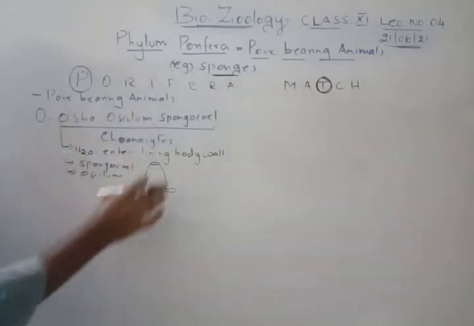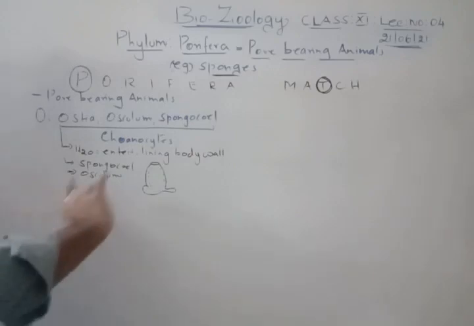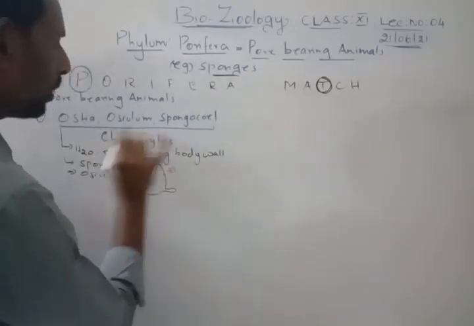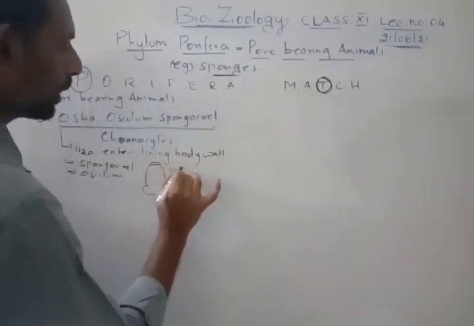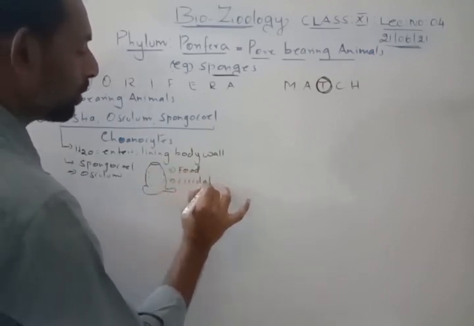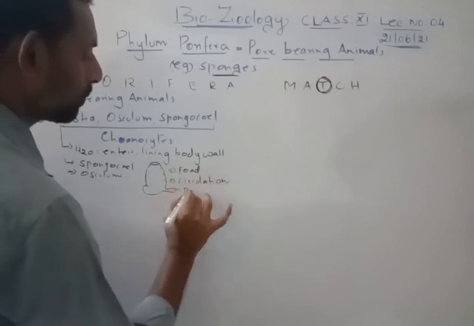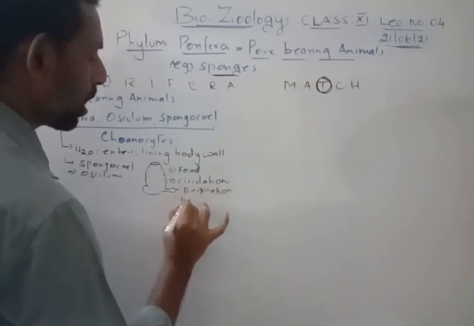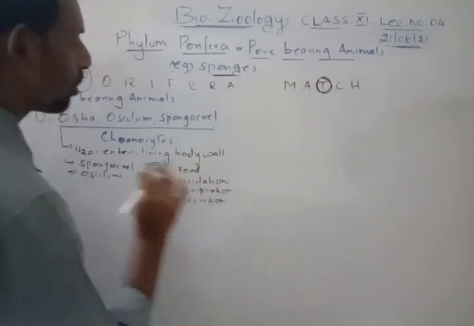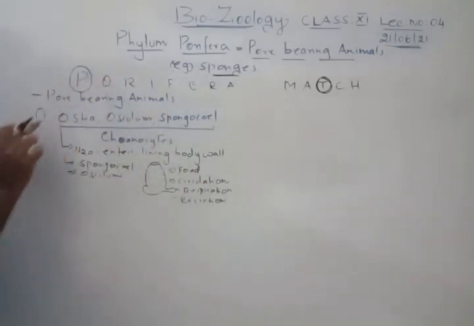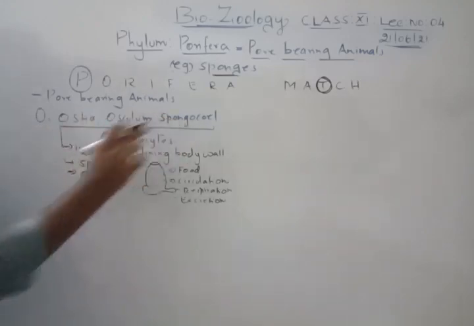Very important: water will be connected in the form of canals. It enters inside and comes out. So through this water canal system, food will be gathered. All these canal systems handle gathering of food and circulation, respiration, and then excretion. Everything is taking place through this water canal system, that is ostia, osculum and spongiocele. So when you remember O, you remember ostia, osculum, spongiocele.